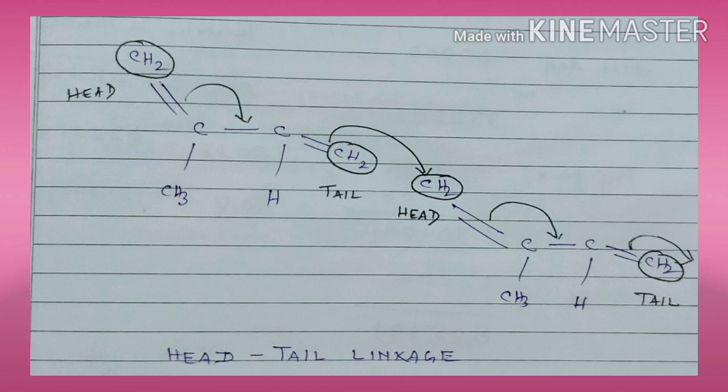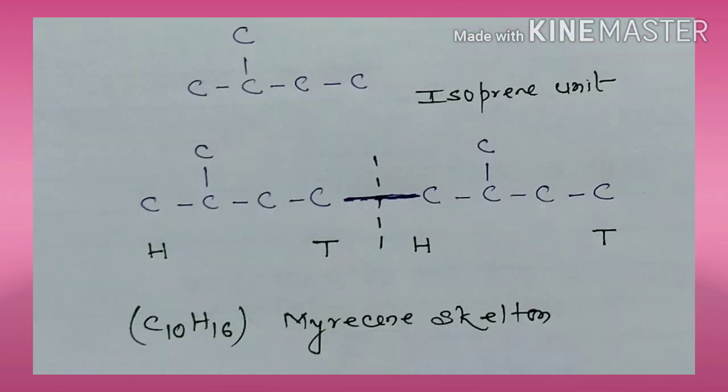We can clearly see this in the myrcene molecule also. Myrcene has a molecular formula of C10H16, in which there is a joining of two isoprene units in tail to head or head to tail fashion. The head part is the branched one and the tail part is the unbranched one, right?